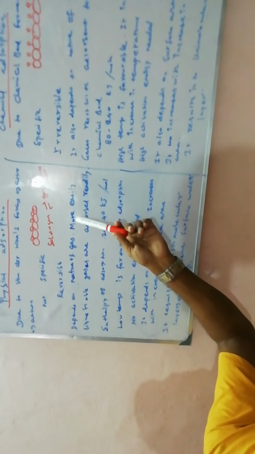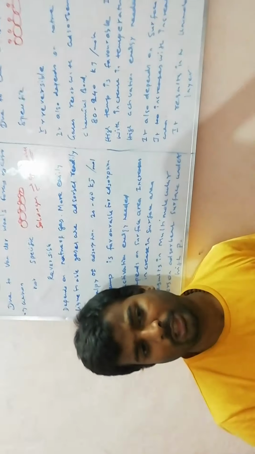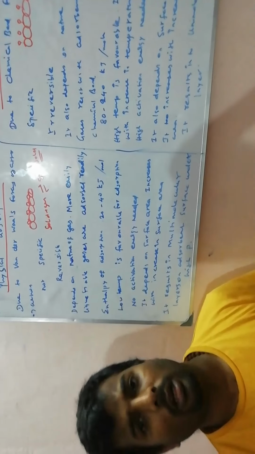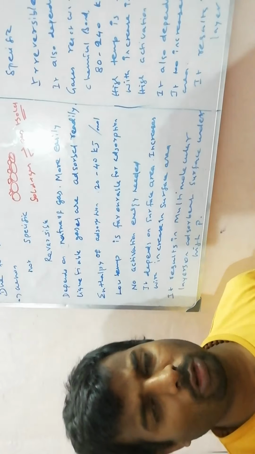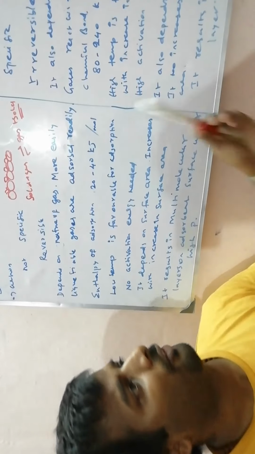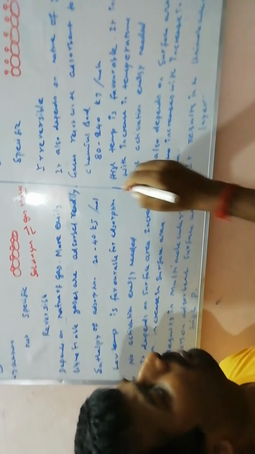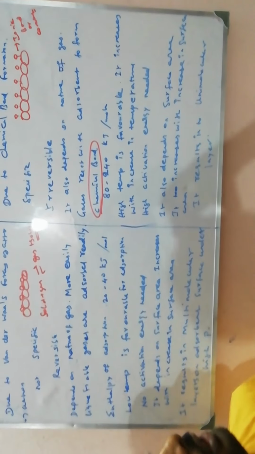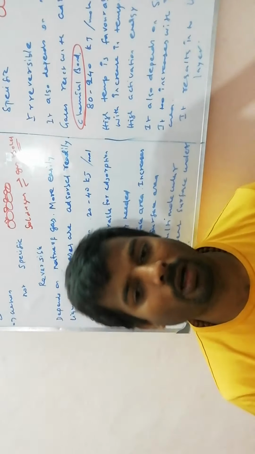It depends on the nature of the gas. More easily liquefiable gases, yesterday I taught all those things, have a high critical temperature and strong van der Waals forces of attraction between them, so they easily adsorb on the surface of the adsorbent. The more easily liquefiable gases easily stick on the surface of the adsorbent. It's the same concept here: the gases can react with the adsorbent by means of a chemical bond. Here also the same concept, but in chemical adsorption, the chemical bond is taking place.